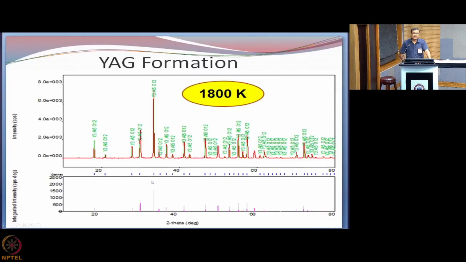Now when you sinter, you see that you get a perfect YAG out of those nanoparticles synthesized using thermal plasma. So every peak whatever you are seeing here through XRD corresponds to the YAG peak. This has been obtained through sintering at 1800 Kelvin.